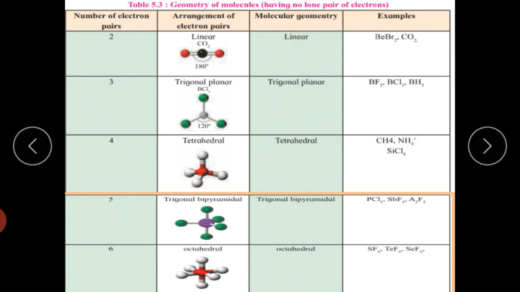In your examination you may be asked the number of electron pairs present in the molecule, or the geometry, or if the molecules are given in your examination, you may be asked the geometry of that molecule for 2 marks.